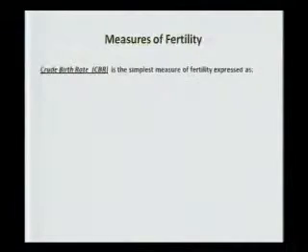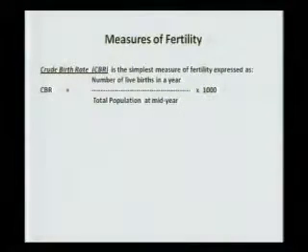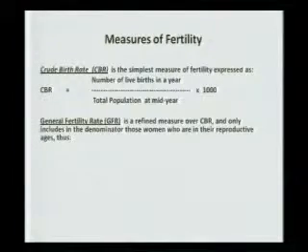The basic measure of fertility, as against crude death rate, is the crude birth rate. It's basically the same formula: number of live births in a year, divided by the total population at mid-year, multiplied by 1,000. That gives you a rate which is known as crude birth rate.